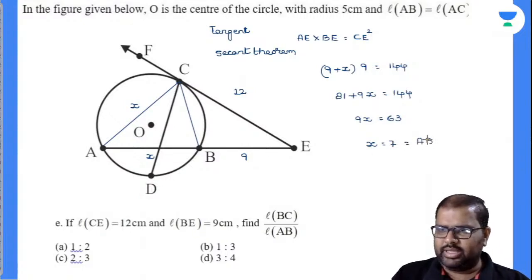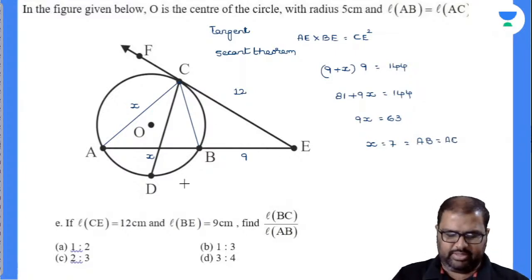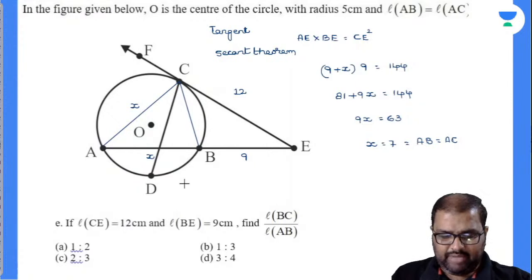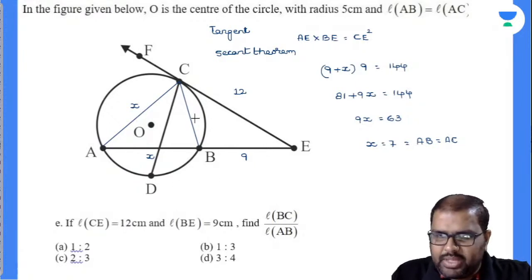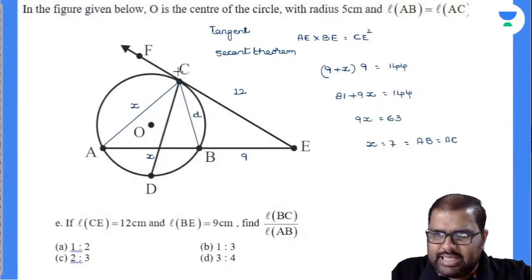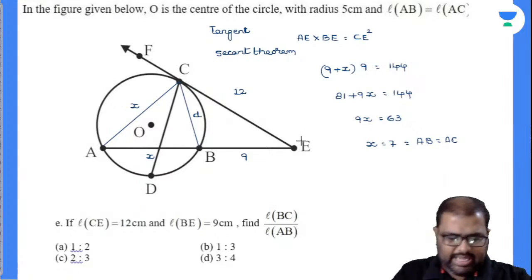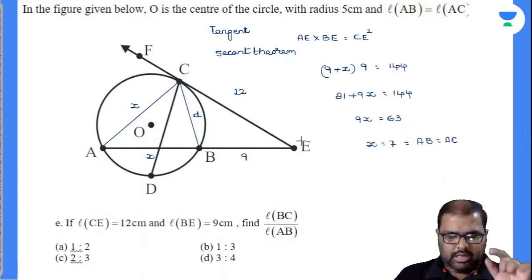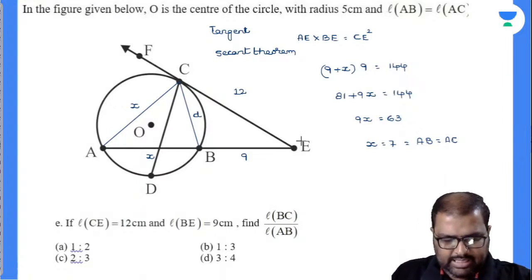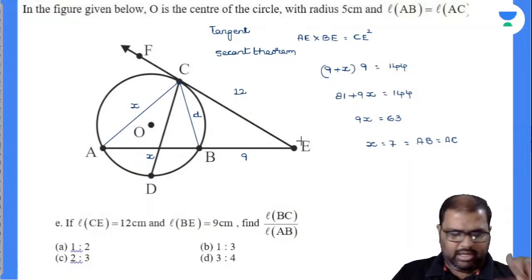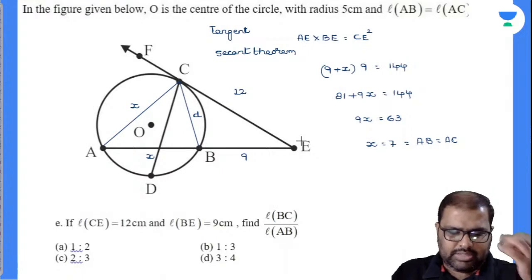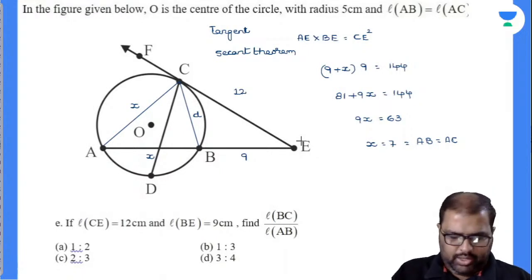AB is equal to AC. Now I have to find my BC value. Now see here, I have already explained in the previous class how to find the BC value. Now can anybody say what is this BC? This BC line segment is dissecting the base AE in triangle ACE. Can you say BC as median? No. Can you say CB perpendicular? No, I don't know. Can you say CB as angle bisector? No, I don't know.